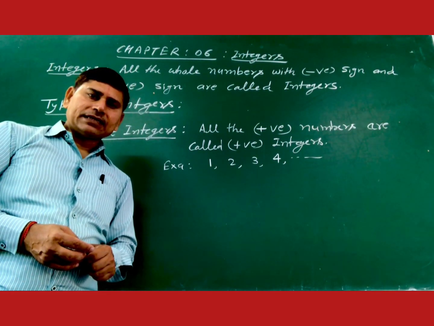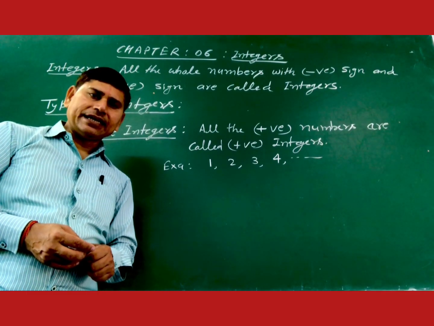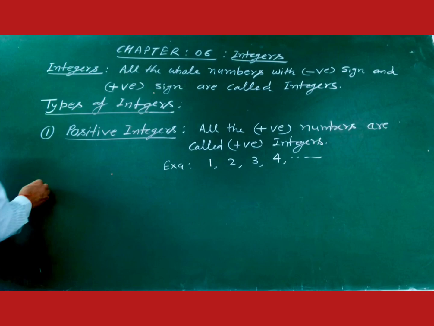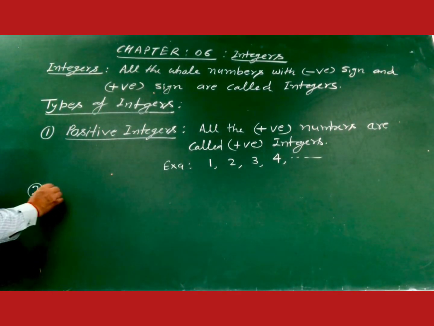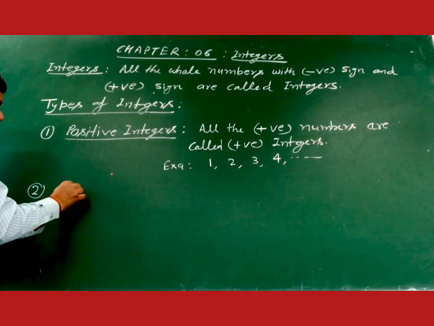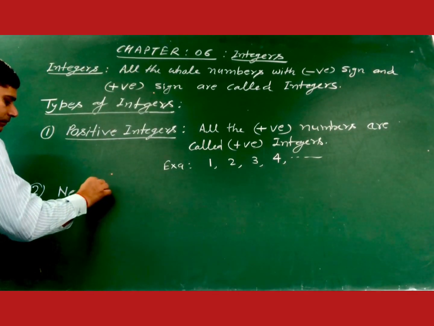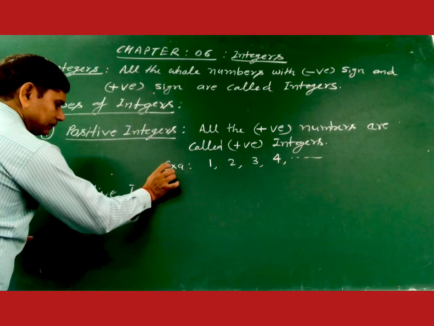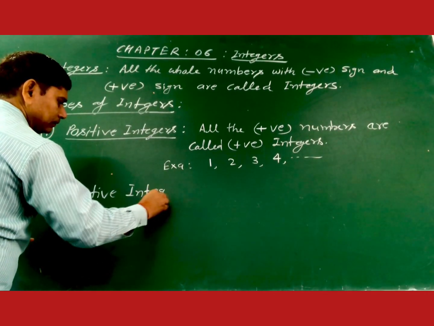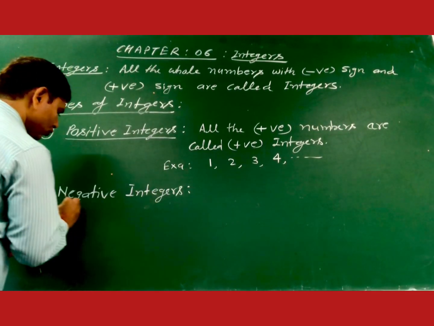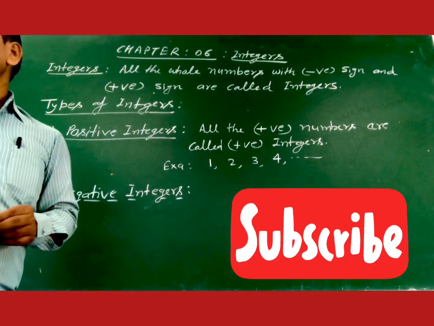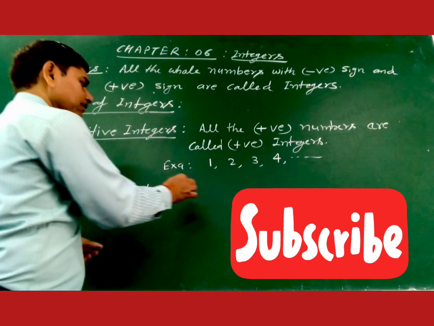After that, the second type is negative integers. What are negative integers?